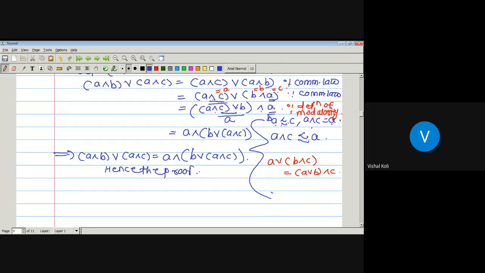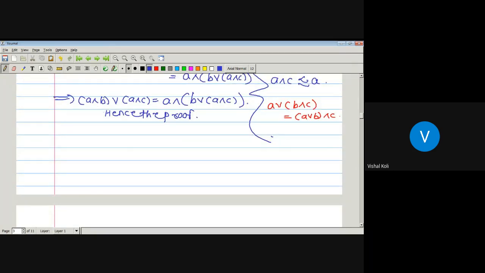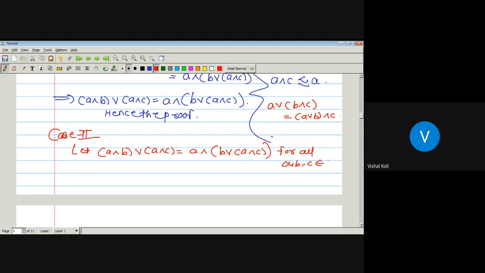That is the first part. If the lattice is modular, then this condition holds. Now the second possibility, case second. Let A meet B join A meet C hold for all A, B, C belonging to L. That one we have taken. And now we have to prove that the lattice will be a distributive lattice. As we have to prove this, we assume that A precedes C. So let A, B, C be any three elements belonging to L such that A precedes C.